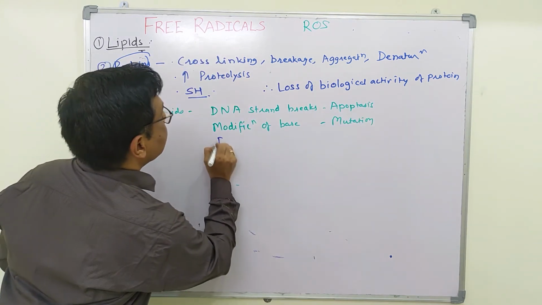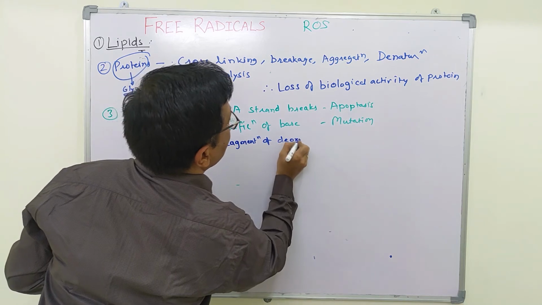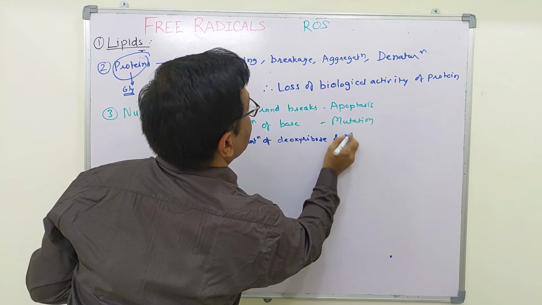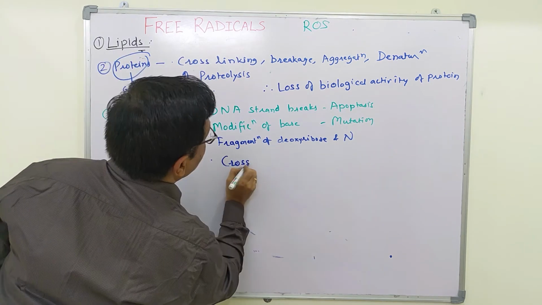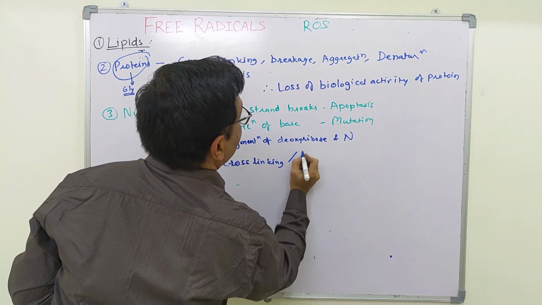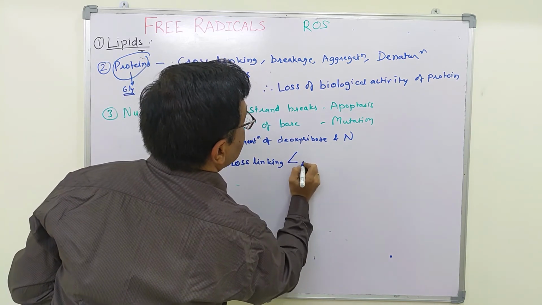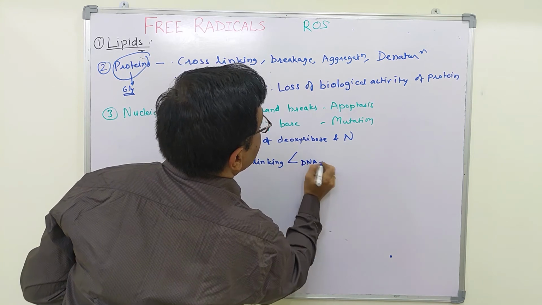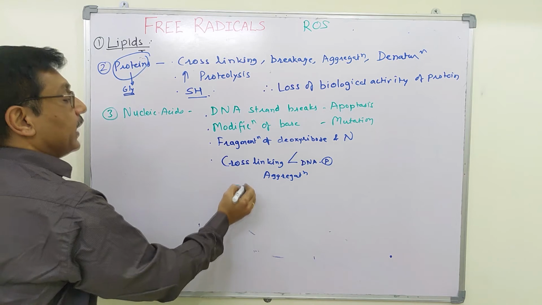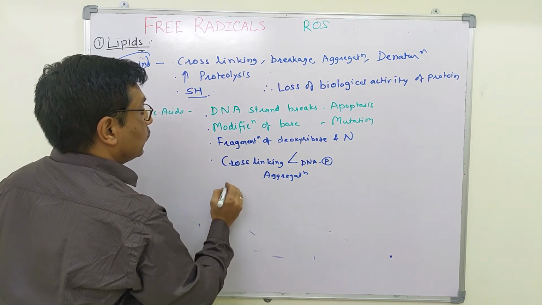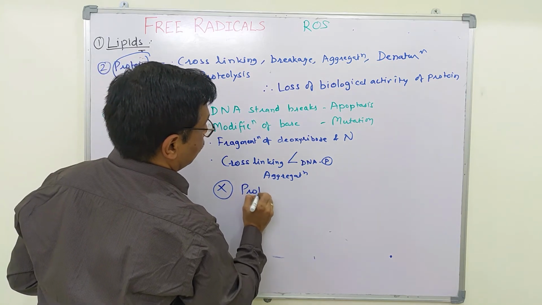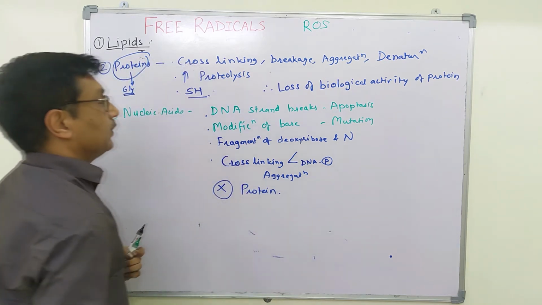There occurs fragmentation of deoxyribose and nitrogenous base, and there occurs cross-linking between bases of the same strand of DNA, and between DNA and proteins, thereby causing aggregation. The net effect of all these activities is that there is decreased or no formation of protein, or protein synthesis is inhibited.